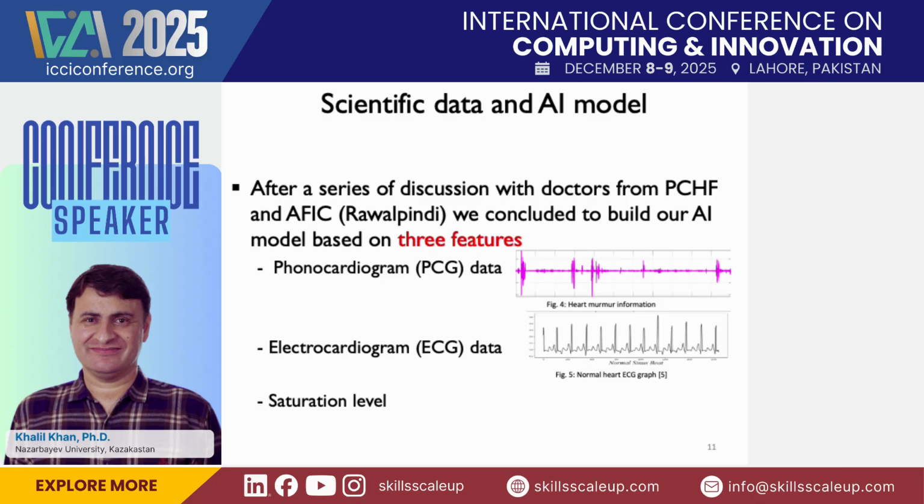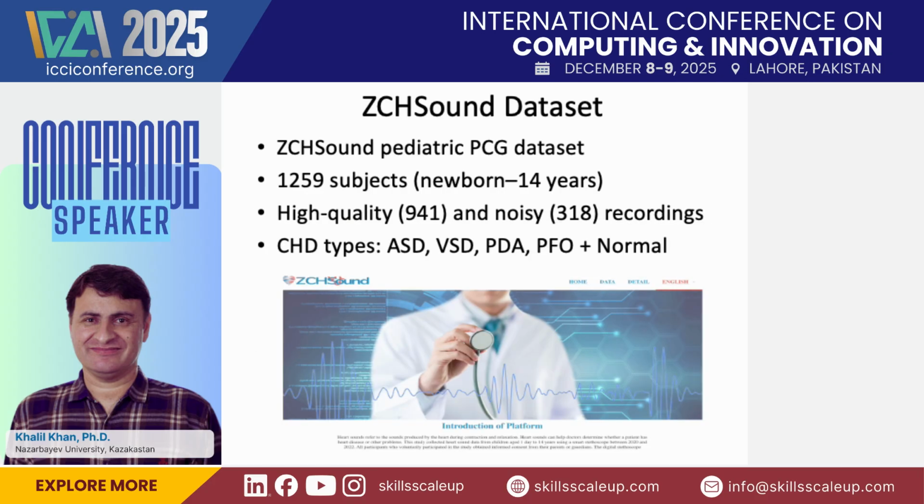So we decided to train our model based on these three features, combining them into a single unique feature vector and then training a model. Our database building is still in process, and we collected some data, but it is not that much. I mean, we cannot train a classifier on that.